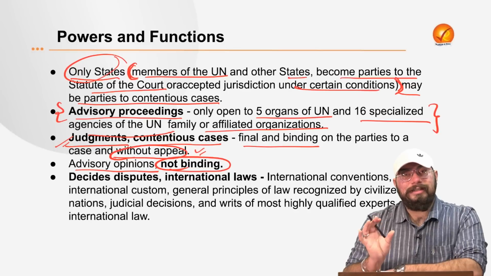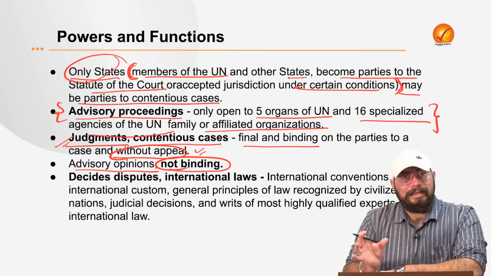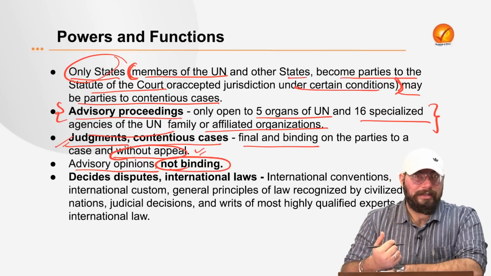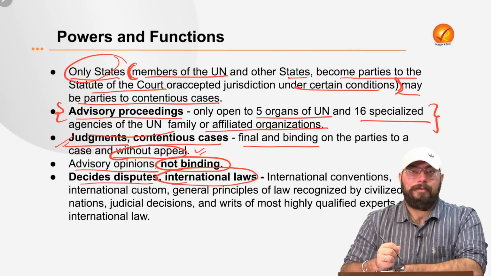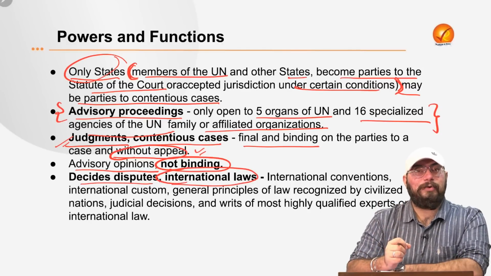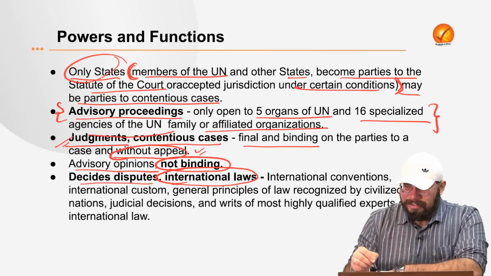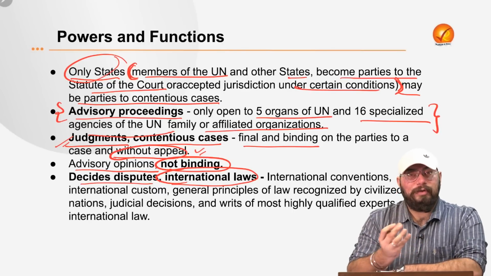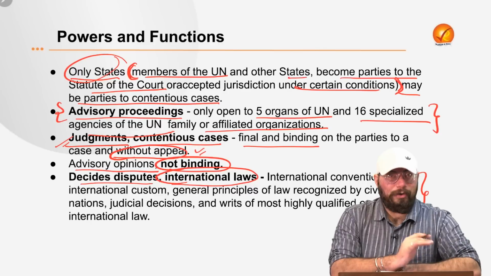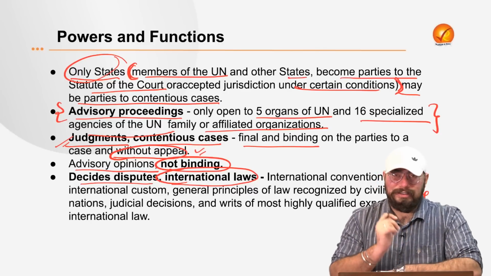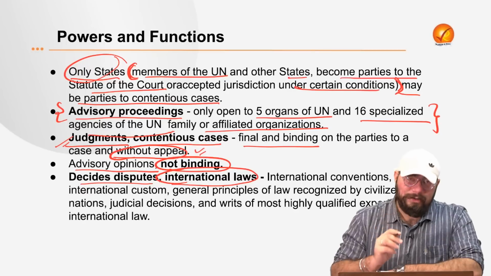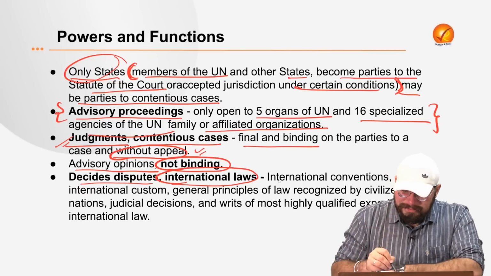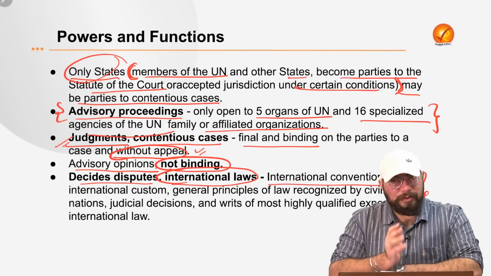And the question is, how does this ICJ decide the disputes? So where is the manual? Which manual does ICJ follow, right? So ICJ decides the disputes on the basis of international law. Now there is no single rule book for the international law which ICJ follows, but there is an accumulation of a lot of things which formulates your international laws. And all of these things put together, ICJ follows. So ICJ, of course, takes into mind the international law. And in order to understand the international law, ICJ goes for your international conventions which have been existing.